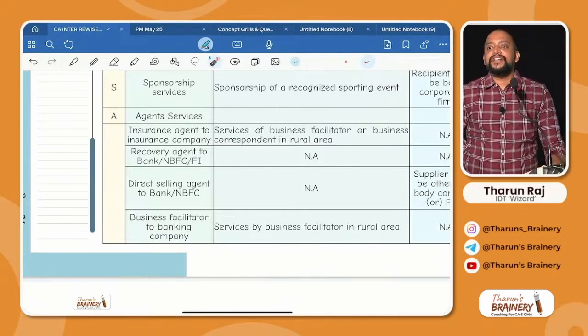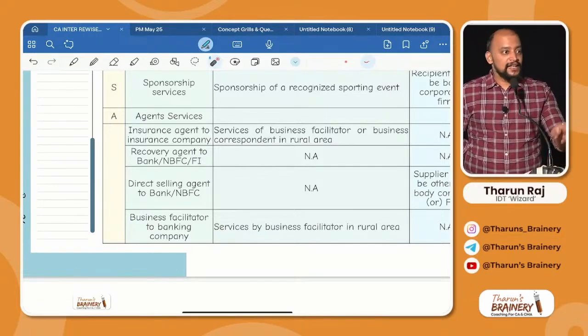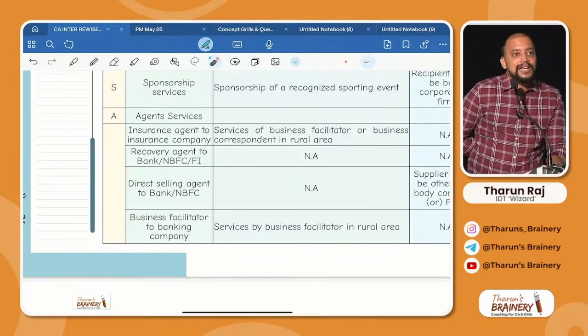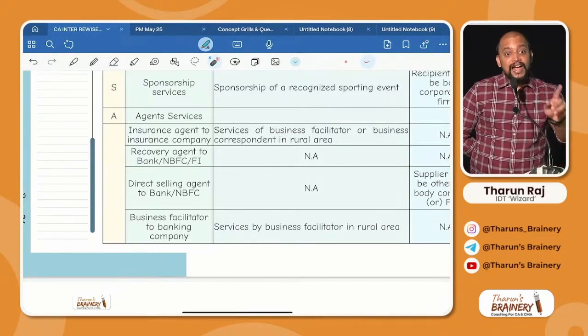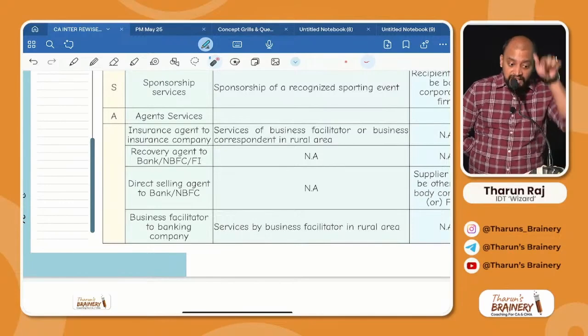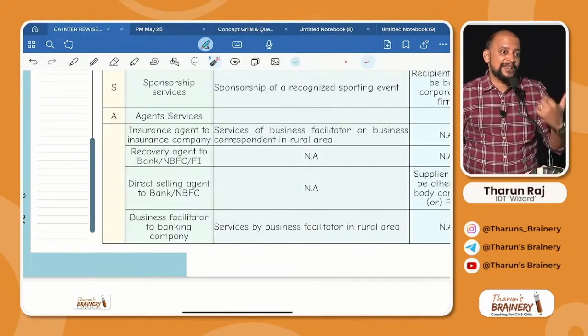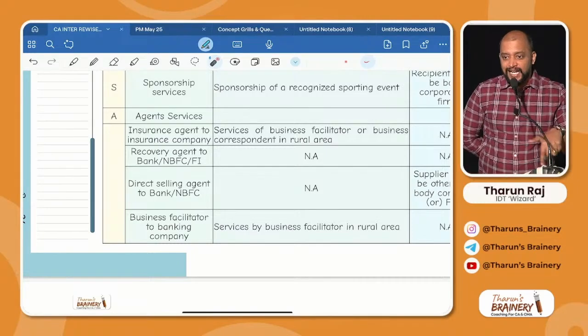There is a recovery agent appointed by a dealer, one car dealer, for which they get a commission. Taxable or exempted? Taxable. And is it FCM or RCM? FCM. Only for a bank, financial institution, or NBFC it will be RCM, otherwise it will be FCM.